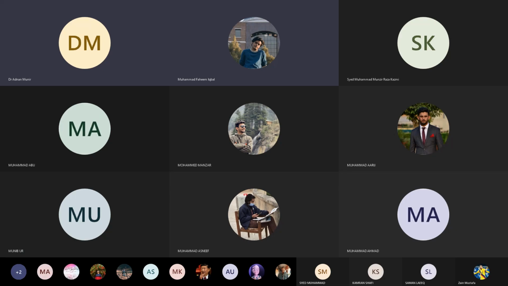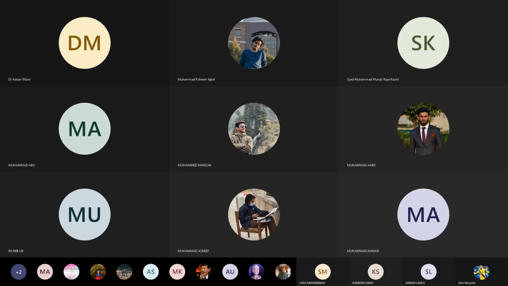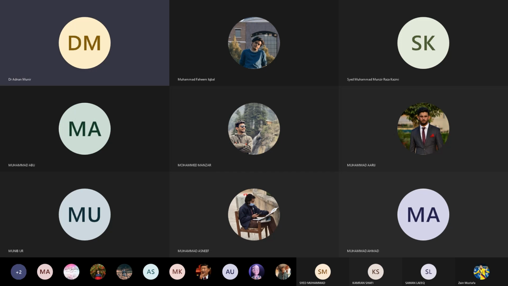Sir, what's the syllabus of the quiz? Everything that we have studied till now. The syllabus of the quiz will be this chapter. Whatever we have studied in this chapter will be included, not the previous ones. The quiz will be a bit different. It will be based on these contents, but it will not be exactly the same. So you just try to understand everything.